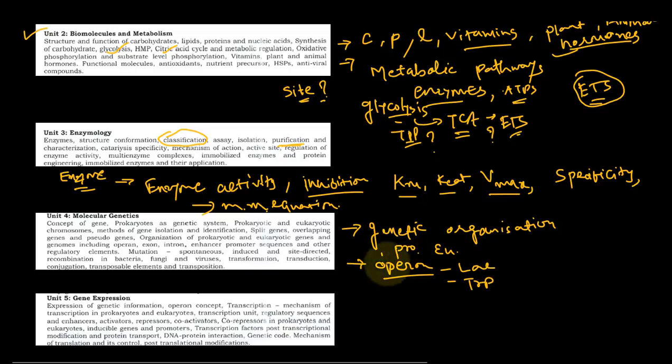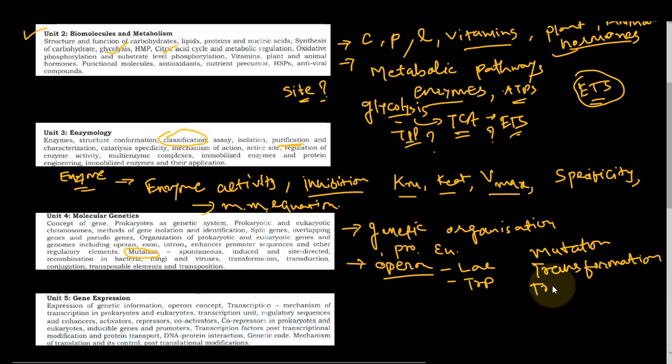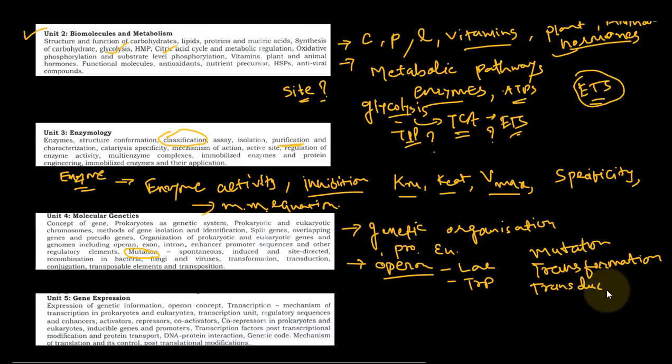Next, you must learn about mutation. You must go through the types of mutation. Then transformation, transduction and conjugation. These are most important for this module. These things you only have to go through once.